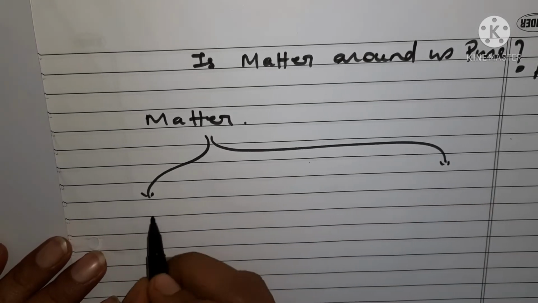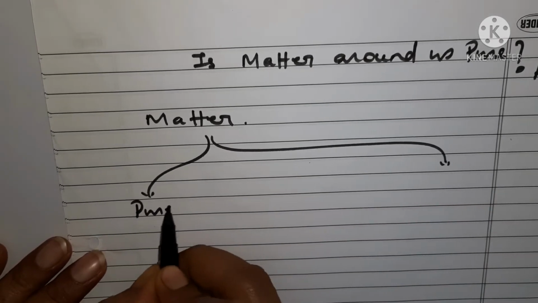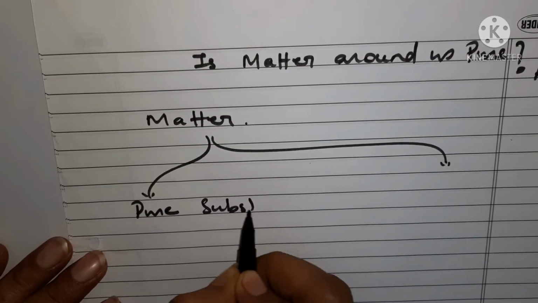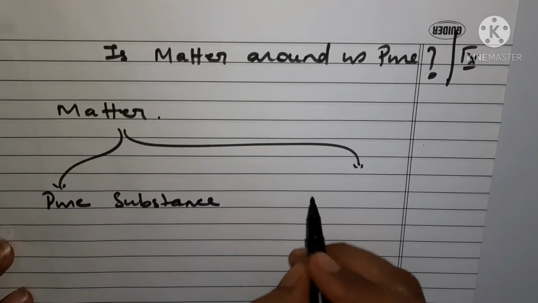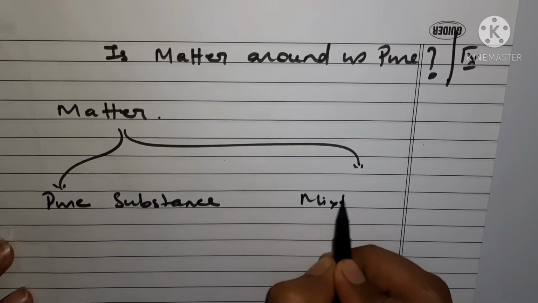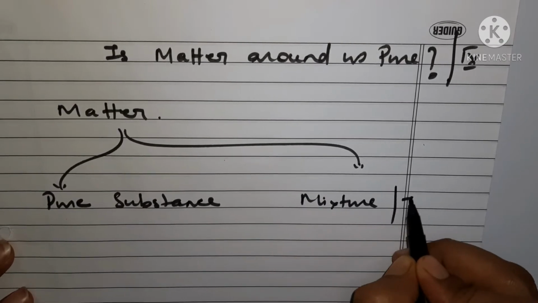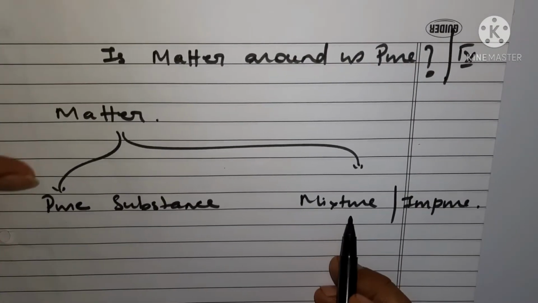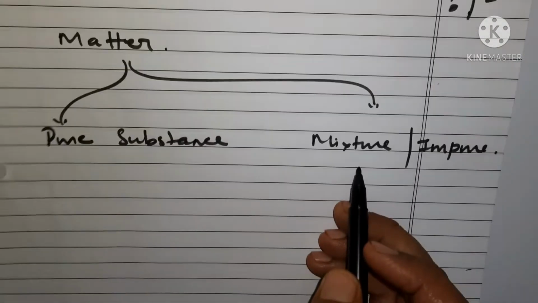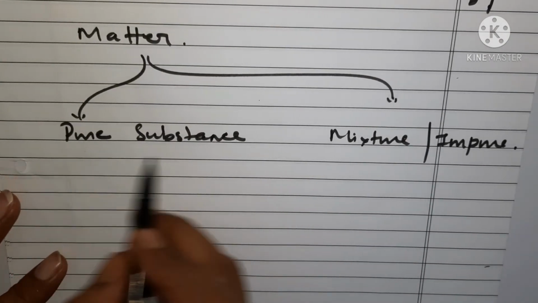The first one was pure substances, right? And the second one was the mixture. Mixture is also known as impure substances. Okay, we call these mixtures as impure. Now, what are these pure substances?